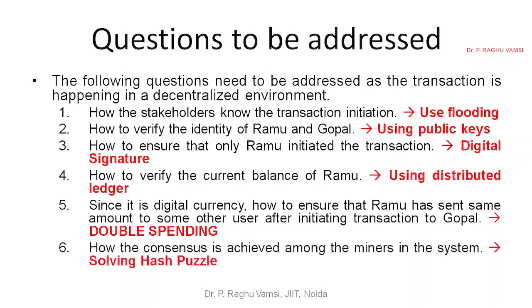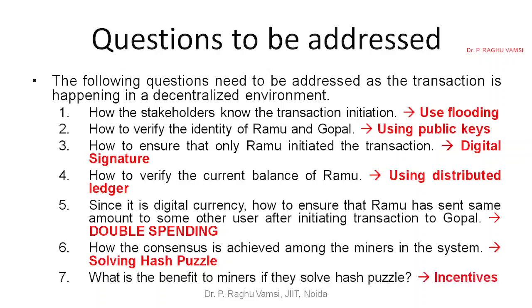How is consensus achieved among the miners in the system? Solving the hash puzzle is the solution in the case of Bitcoin. Then after struggling to solve the hash puzzle, what will the miners get? What is the benefit to miners if they solve the hash puzzle? These are said to be incentives. Incentives will be given to the miners: if they create a block, a block fee will be there, and if they validate a transaction, a transaction fee will be there. That will be credited to the miner's account. These are the questions, and one by one we'll see how they will be addressed.